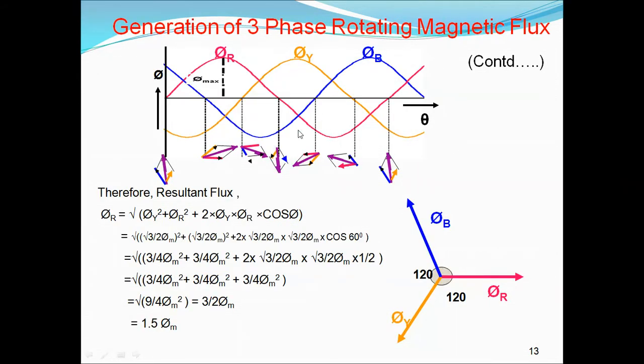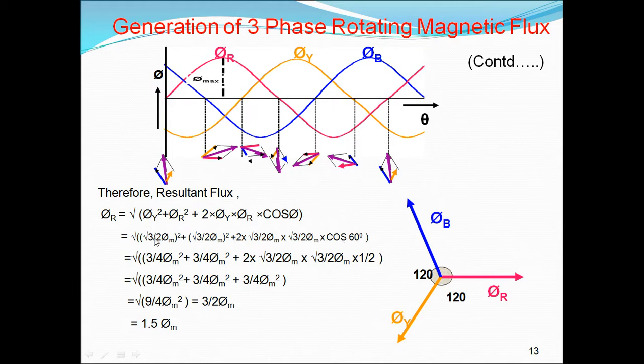So when the angle is 60 degrees, by using the parallelogram law, that is the square root of pi y square plus pi r square plus 2 into pi r pi y cos angle. That means the angle between pi r and pi y, that is 60 degrees.